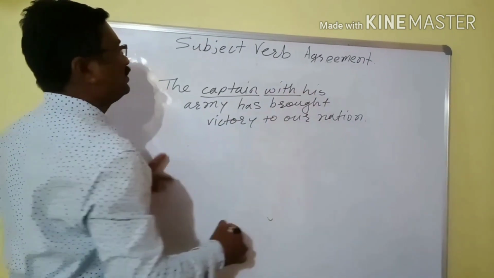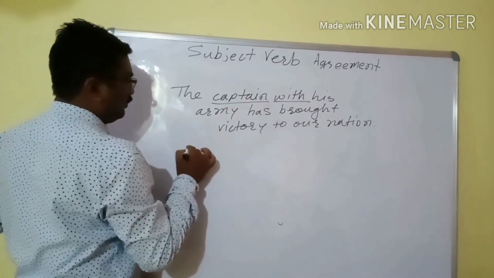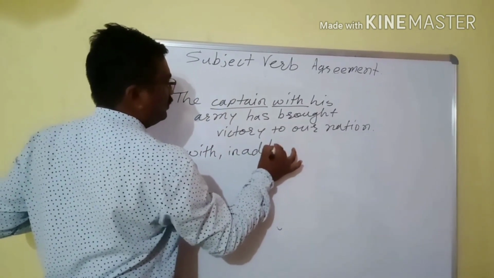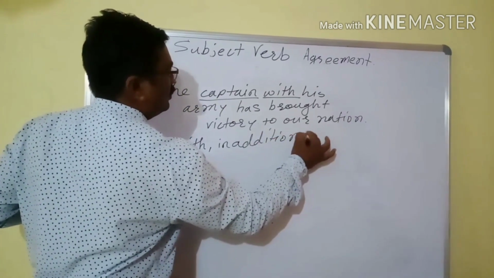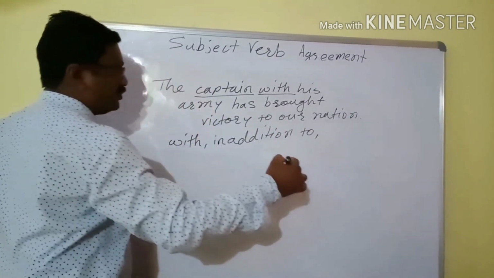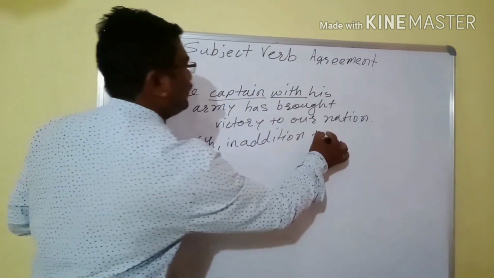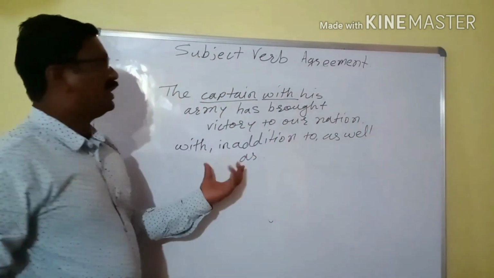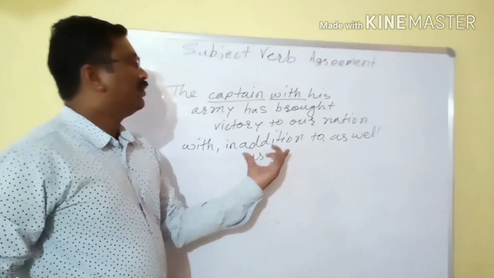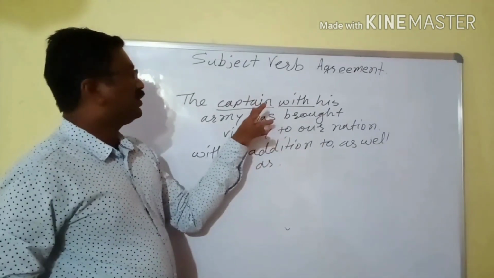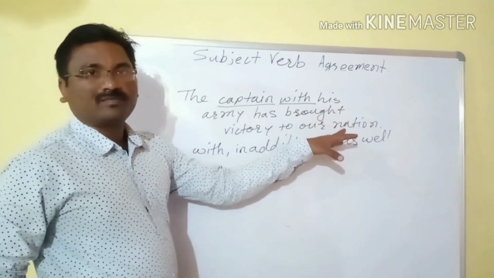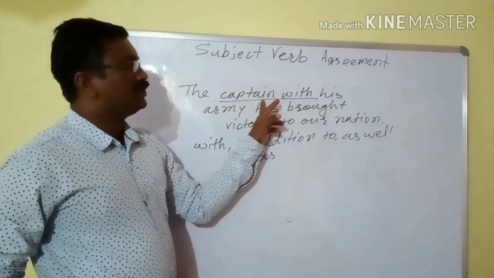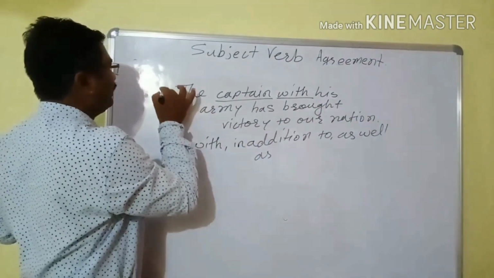With is used. Words like with, in addition to, as well as, when we use these, we need to be careful whether we are talking about singular or plural. If the subject is singular, we should use a singular verb.